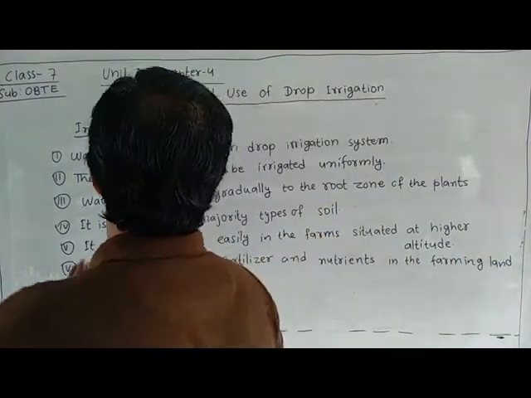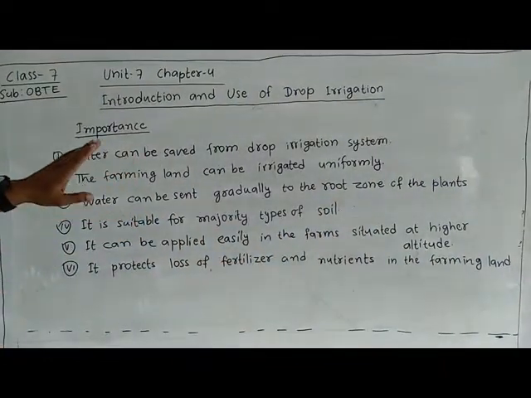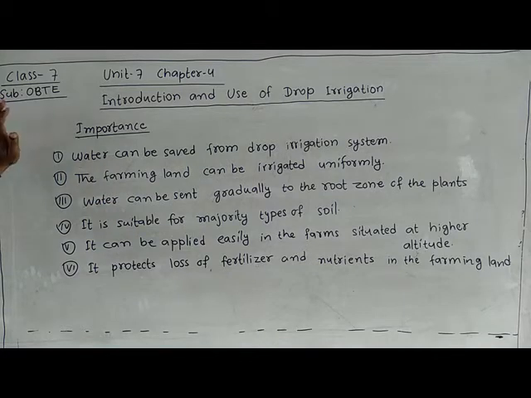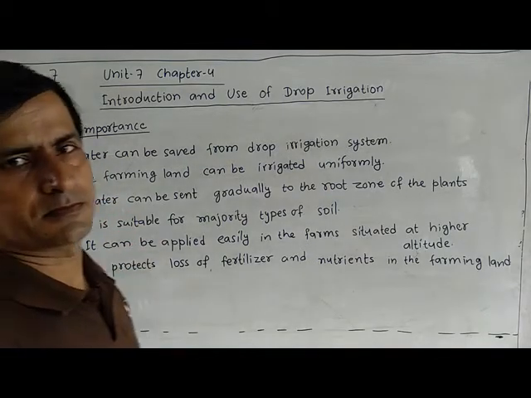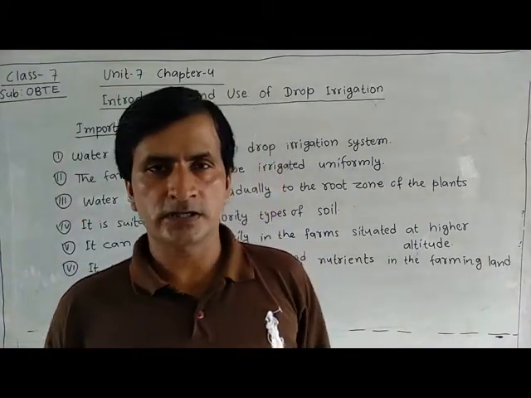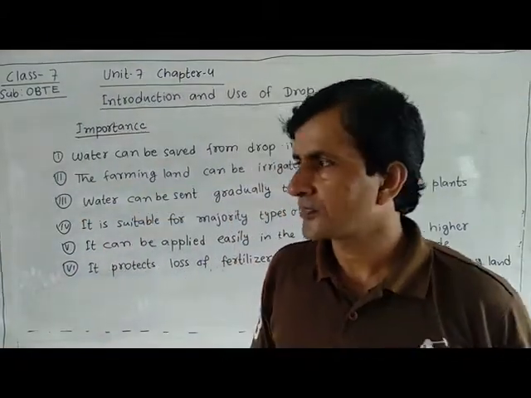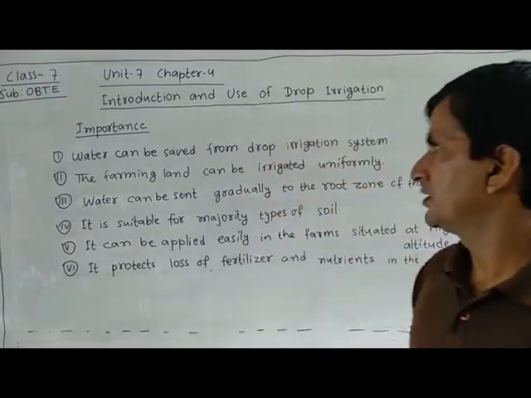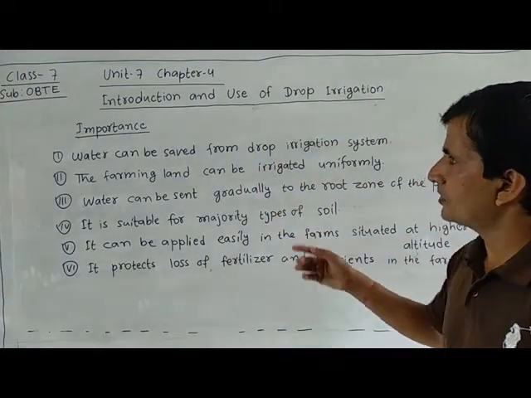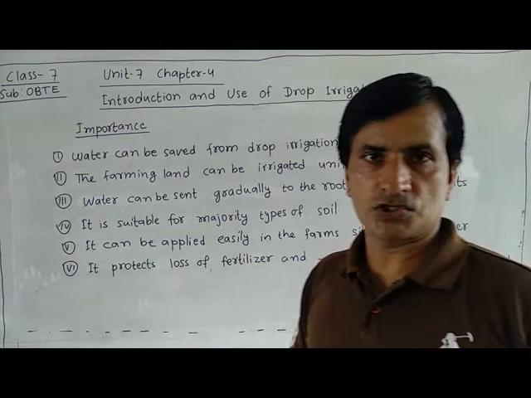We have drop irrigation today, and I have described much more about this lesson in the previous video, and now I have written the importance of drop irrigation system.